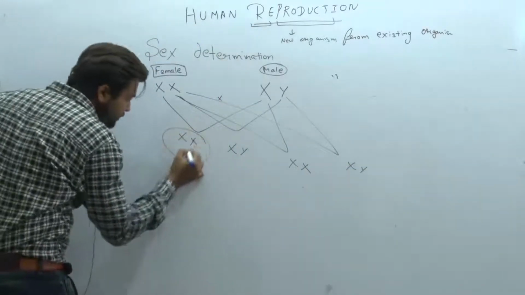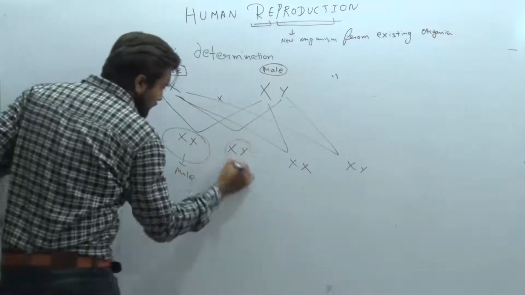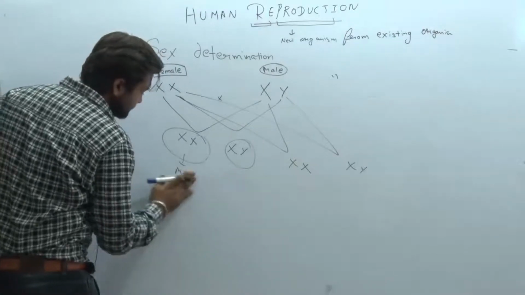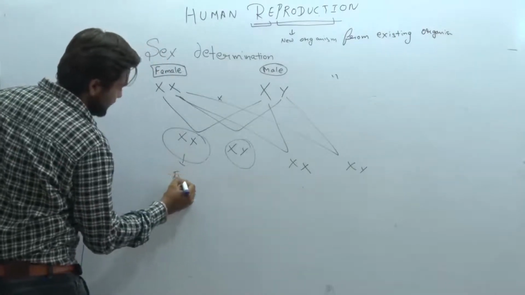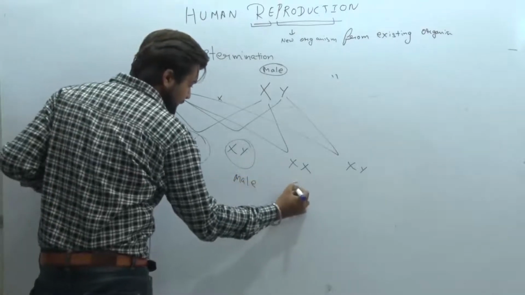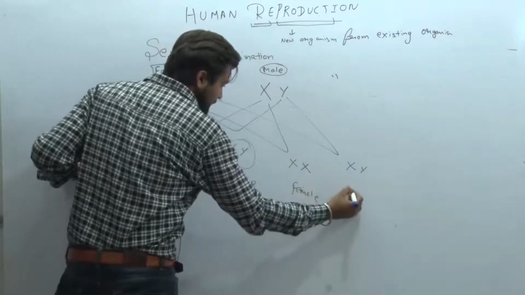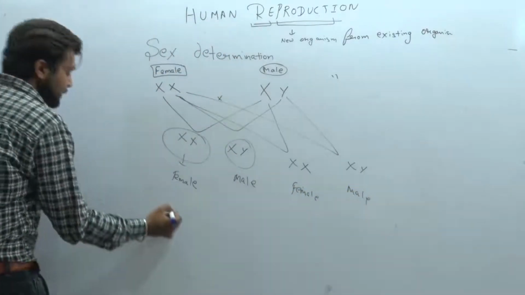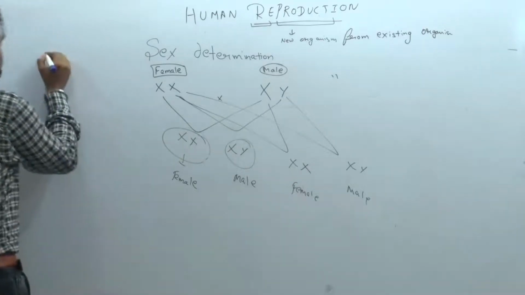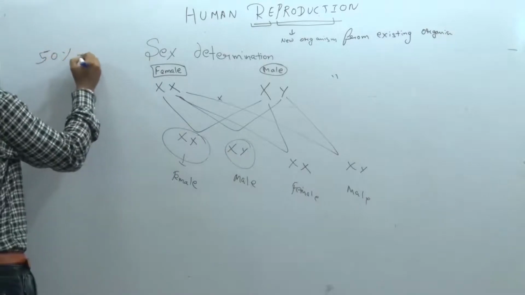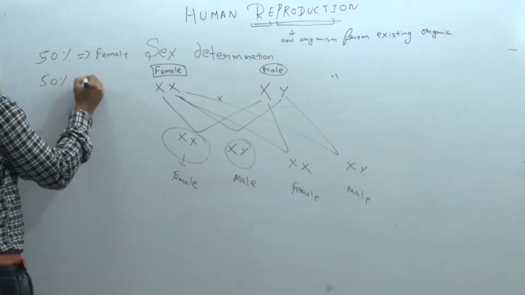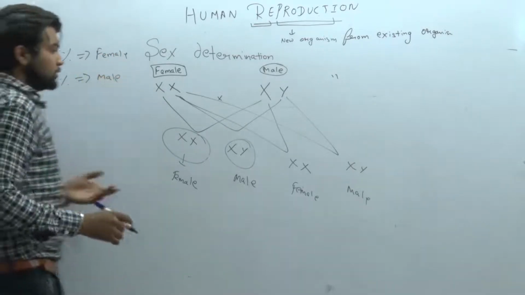So the chances are: female, male, female, male. Means we have 50-50%. We have 50% chances of female, and 50% chances for male also. Clear? So are you clear about that?